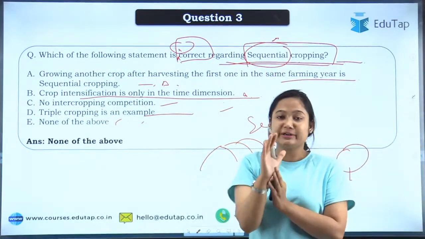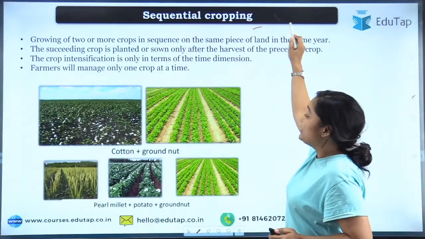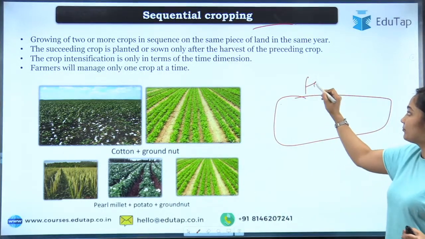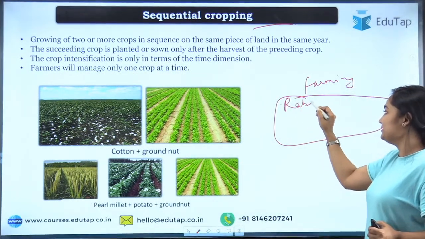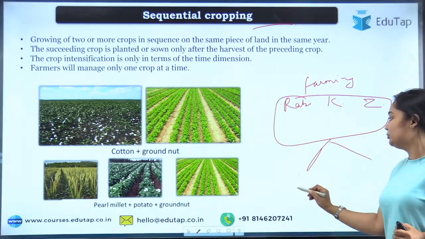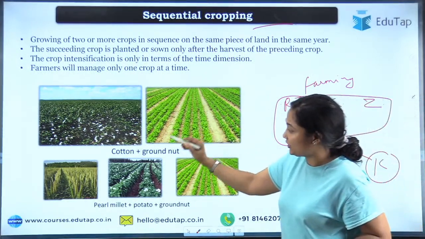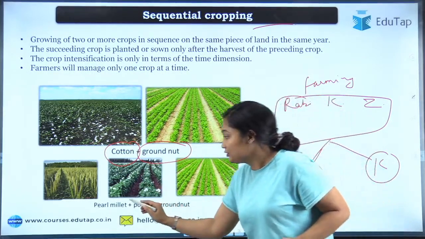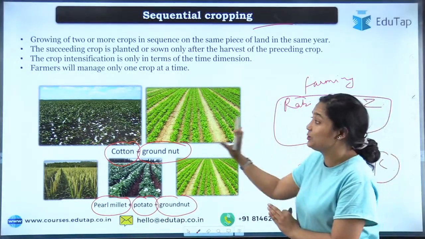See, you'll have to understand what the statements are saying, and as we move to the definition, we will discuss it. So first of all, sequential cropping. Sequential cropping क्या है? Let's say for a farming year, you have planned कि I will grow this crop in Rabi season, then this crop in Kharif season, then this crop in Zaid season. Or let's say you are planning only Rabi and Kharif. So this is your season. So you have planned कि पहले cotton उगाएंगे. Once I have harvested the cotton, I will move to groundnut. Or you will grow pearl millet, then you will move to potato, then you will go for groundnut. So this is a sequence.